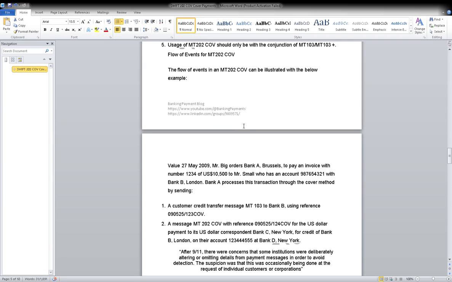This message type is sent by the account servicing institution to the account owner. Account servicing institution means this message MT900 is sent by your bank to the owner, from the bank to Shruti, to Mahima, like that. It is also sent by the account servicing institution to a party authorized by the account owner.